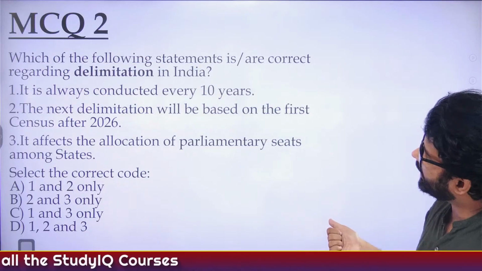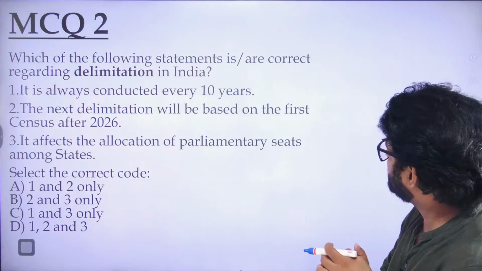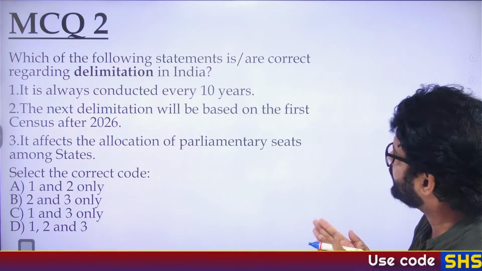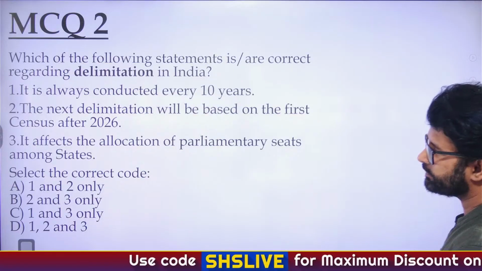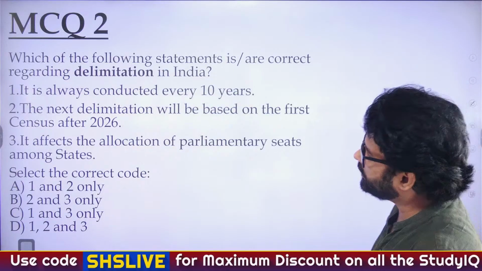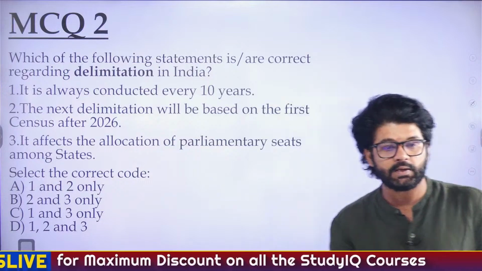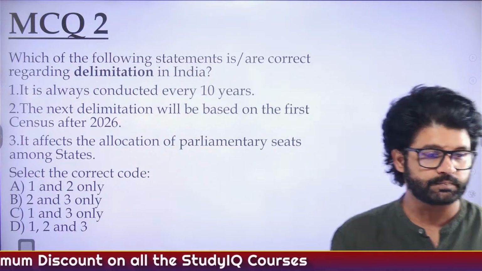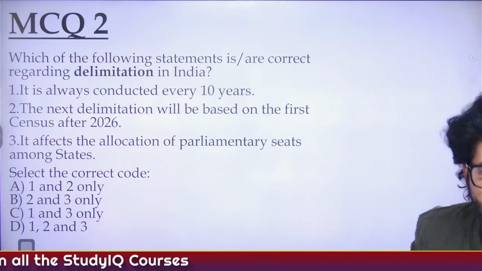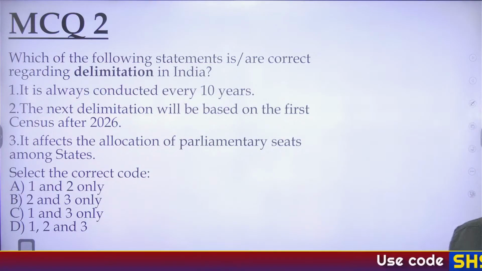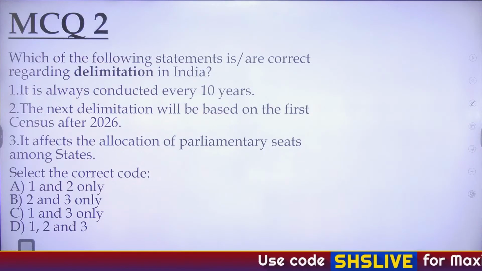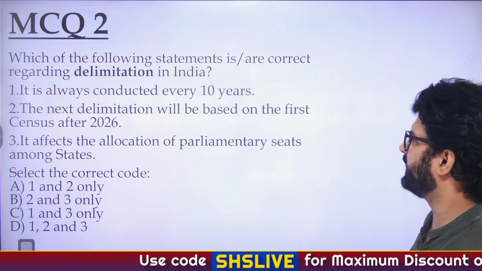Now this question is related to delimitation. One: it is always conducted every 10 years. Two: the next delimitation will be based on the first census after 2026. Three: it affects the allocation of parliamentary seats among states. Select the correct code. A, 1 and 2 only; B, 2 and 3 only; C, 1 and 3 only; D, 1, 2 and 3. What is the correct answer?